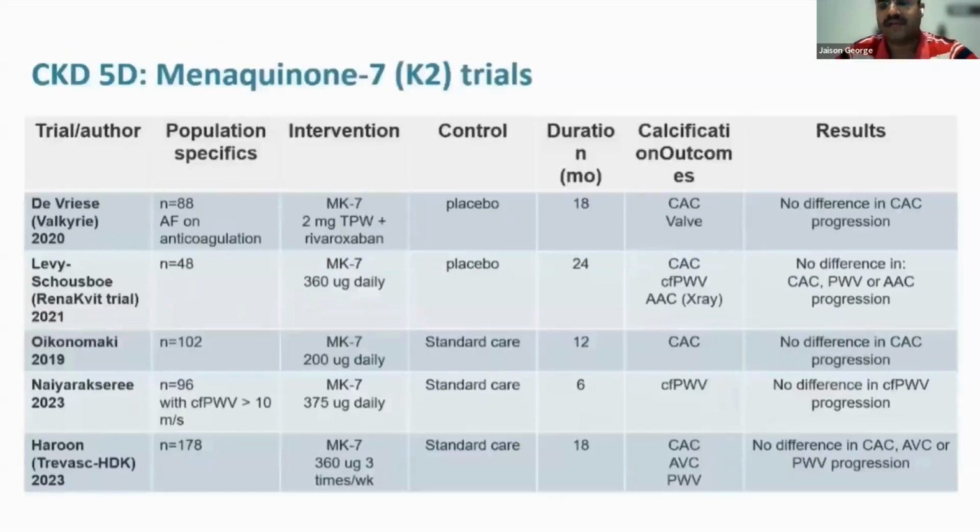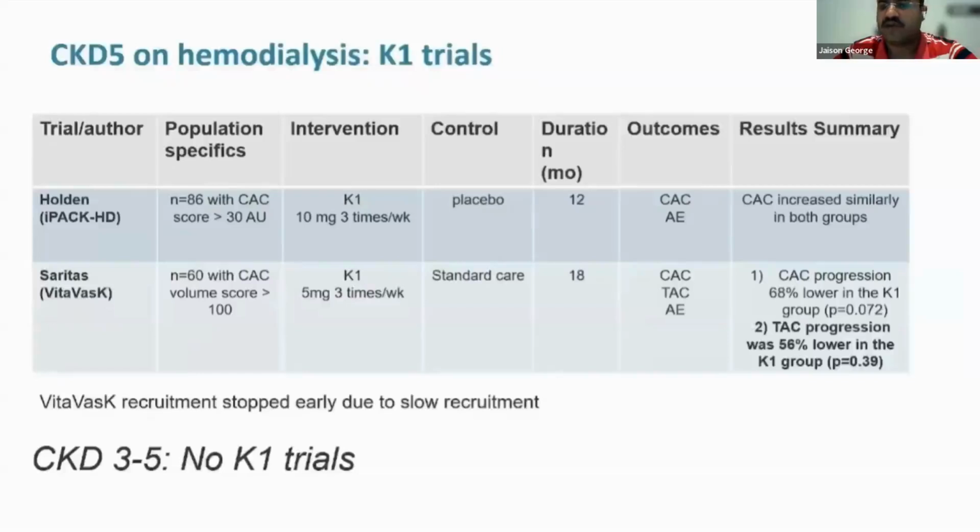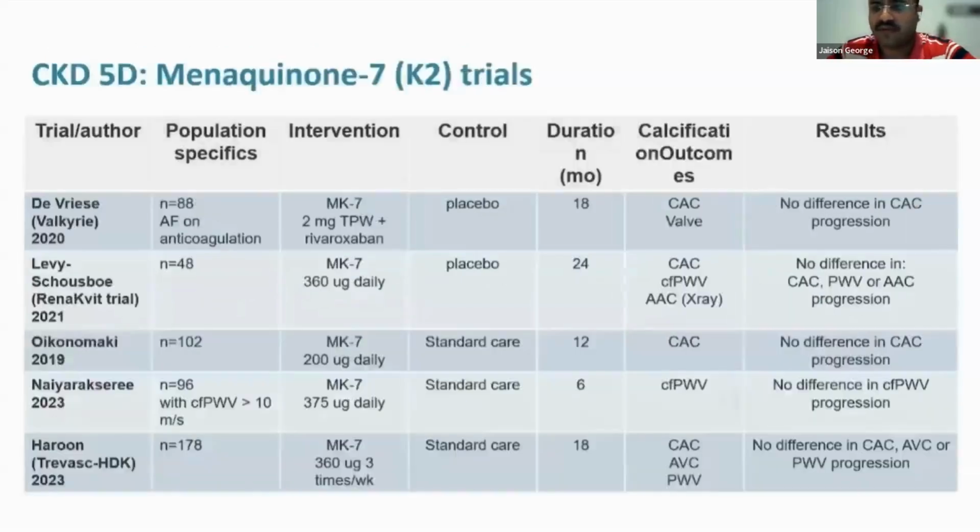Now, what about vitamin K2? So we spoke about vitamin K1. Now, looking at vitamin K2, we can see there are a number of studies which were done. I will not go into the details, but you can see here that the number of patients in these trials range from 48 to 178 with placebo controls or standard of care.